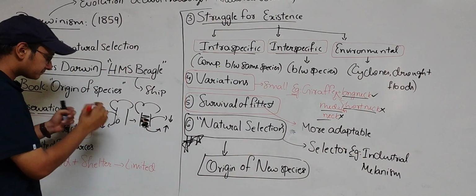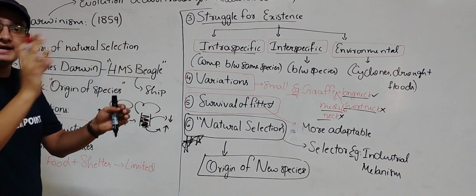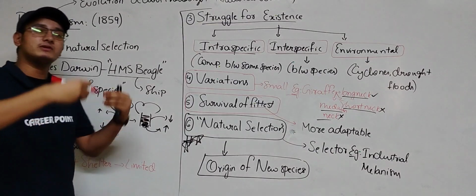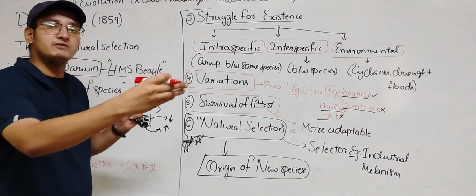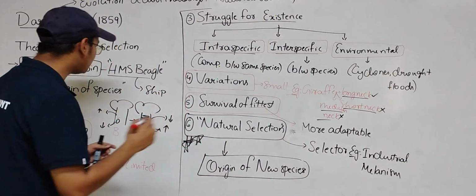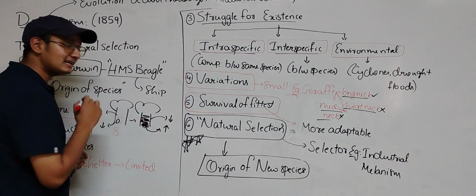When the light one fell on the bark, it was not visible to predators. But when the dark one fell on it, it was easily visible and used to get killed. So at that time, the population of light colored moths was more and the dark colored moths was very less.